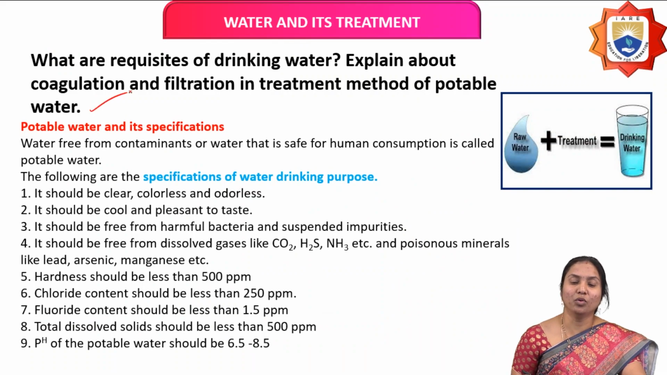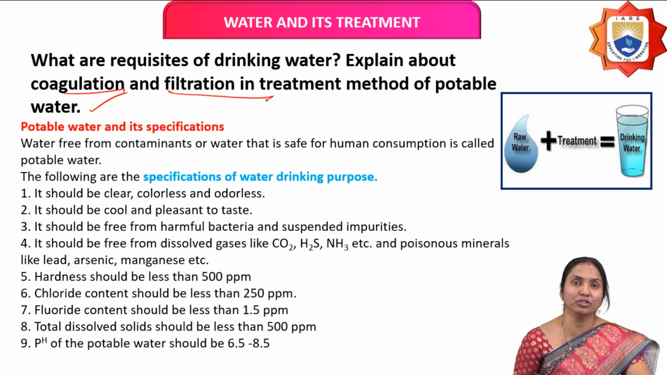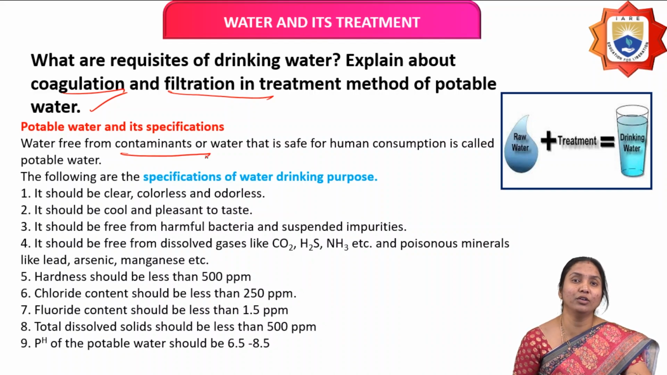And the next question is, what are the requisites of drinking water? Explain about coagulation and filtration in treatment methods of potable water. So first, what is the meaning of potable water? What are the requisites of drinking water? Water specification. Potable water means the water free from contaminants, or water that is safe for human consumption, is called potable water. So here, what are the specifications of potable water?